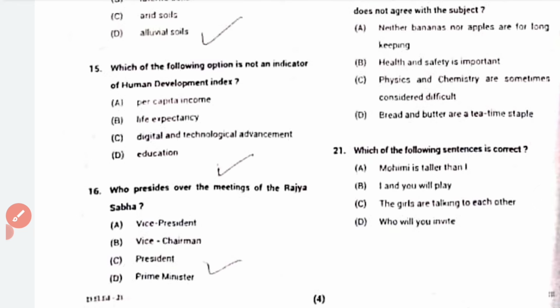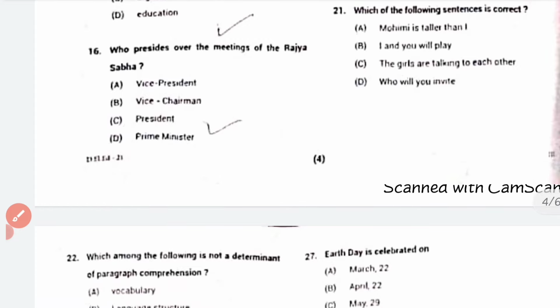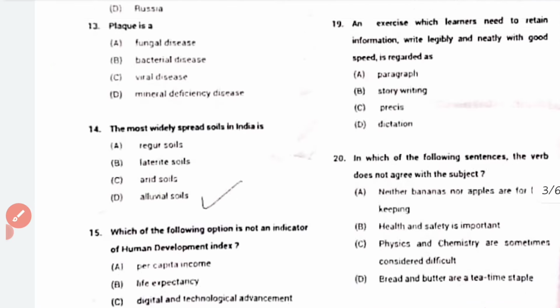15. Which of the following option is not an indicator of human development index? The correct answer is C, digital and technological advancement. It's not an indicator of human development. Who presides over the meeting in the Rajya Sabha? This one is Vice President. A is the correct answer. Vice President presides over the meeting in the Rajya Sabha.